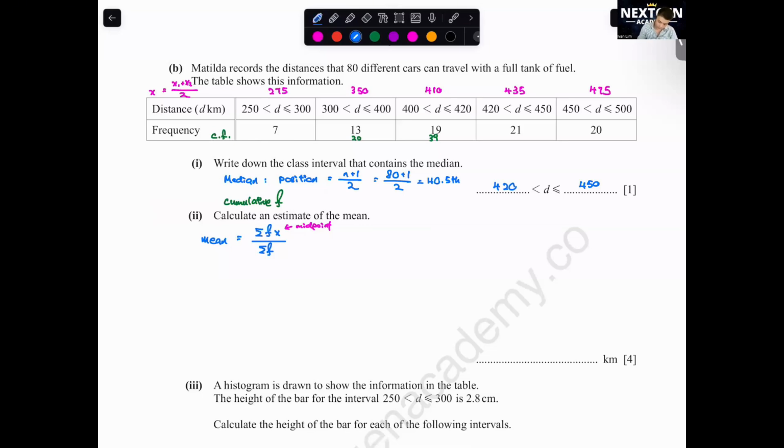Once you have this, you take fx. So f is this value here, 7 times 275, plus 13 times 350, plus 19 times 410, plus 21 times 435, plus 20 times 475, over the total, which is 80.